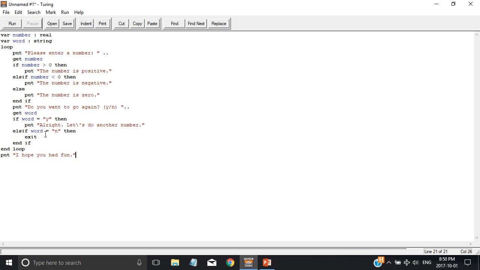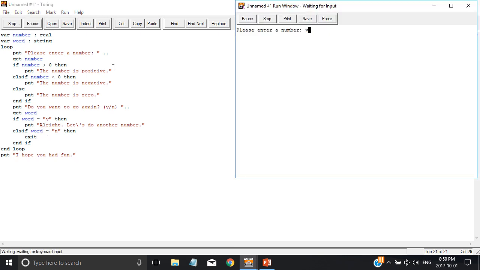Now, let's say I go like this, and oops, I have caps lock on, and I go, why? What happened? It didn't say, alright, let's do another number. To prove it, I go again, but no, it doesn't exit the loop.